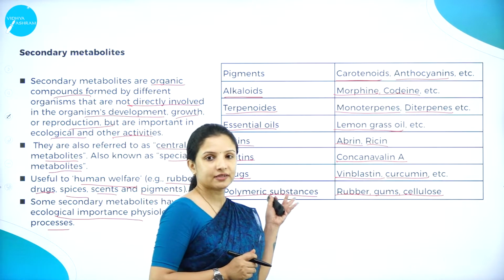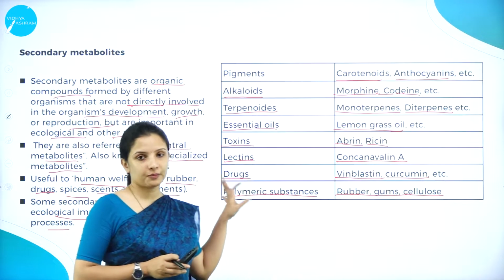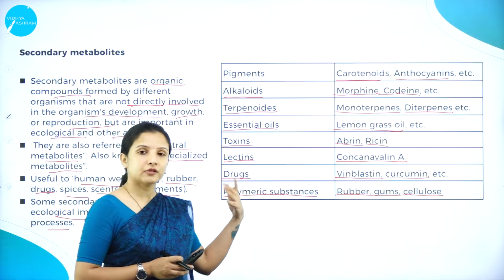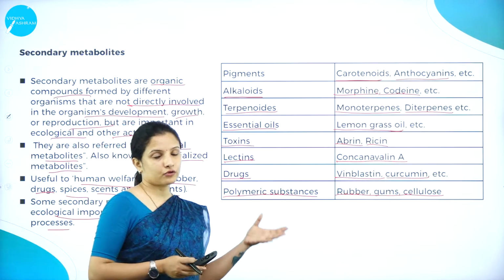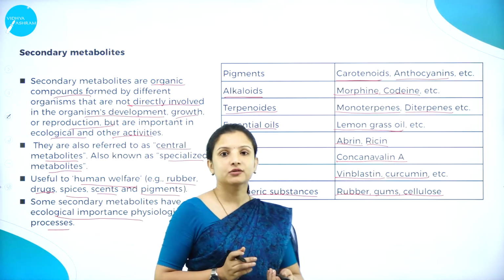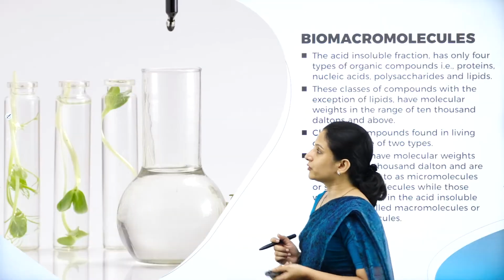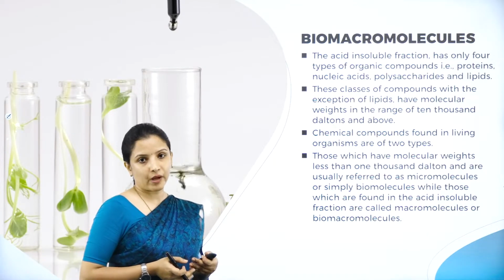So these are the different secondary metabolites. They are not useful for the plant directly, but they are used for other ecological purposes, as well as they are used for the economic growth of human beings as well. So these are the different secondary metabolites. So next, moving to biomacromolecules.